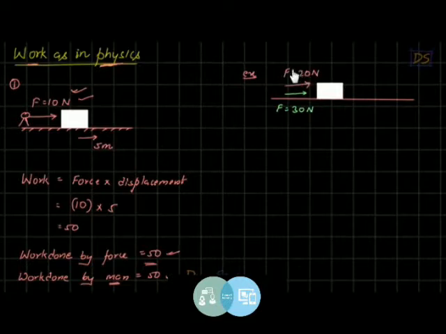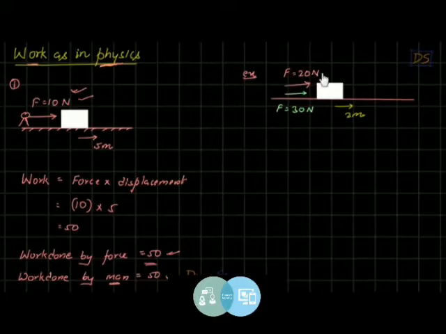One person is applying force of 20 Newton in forward direction. Another person is also applying force of 30 Newton in forward direction. And due to these two forces, the block moves ahead, say by 2 meters. Now in this case we have two forces. So in this case, how will we find work, students?